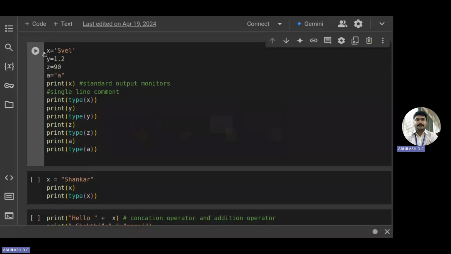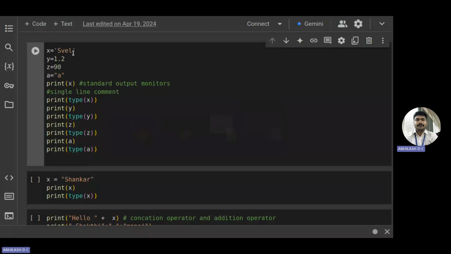So here, there are many things to be looked into. One is the declaration of variable, which goes in this way. The variable x is assigned a string value. So here you don't need to specify what data type it is. Straight away, by assigning the value to the variable x, automatically this x will become a string type.